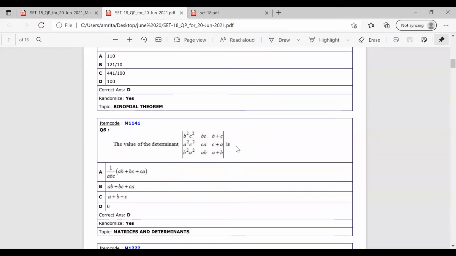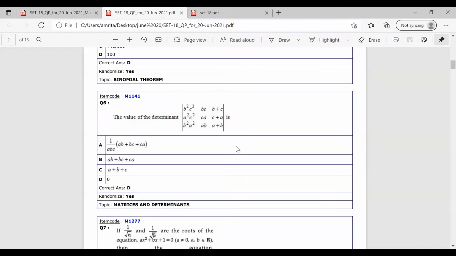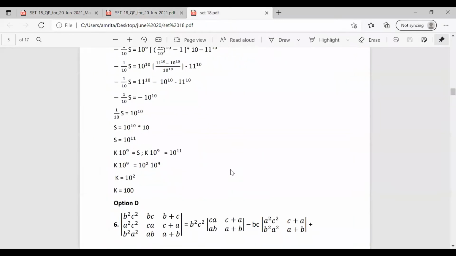So the next question is question number 6. The value of the determinant: b square, c square, bc, b plus c; a square, c square, ca, c plus a; b square, ab, a plus b. This is a direct question. You can solve it by finding the determinant using the formula of determinant, or you can use shortcuts to solve this determinant without expanding it.